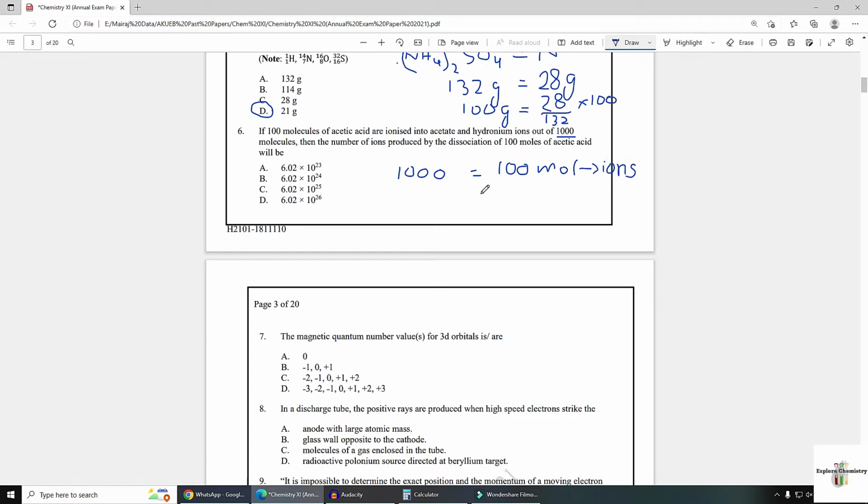Out of 1000 only 100 molecules ionize. Then the number of ions produced by the dissociation of 100 moles of acetic acid, so here also you will do cross multiplication,